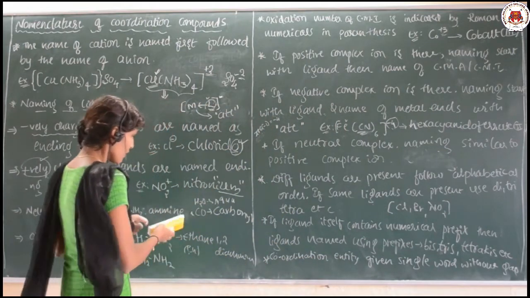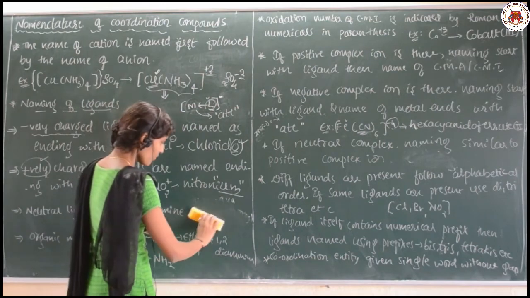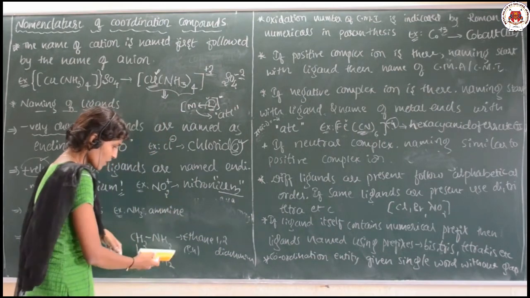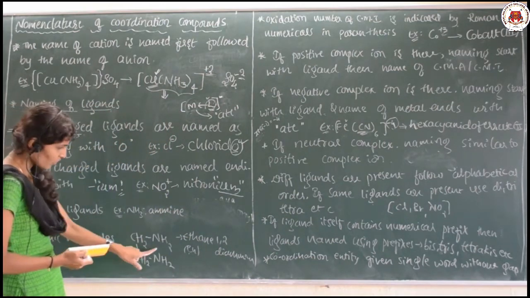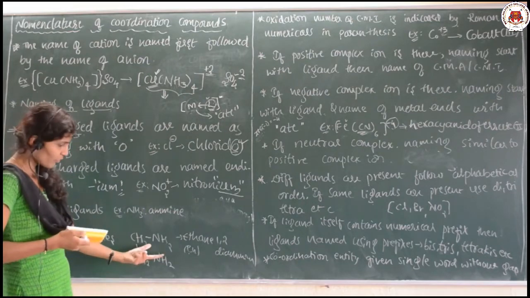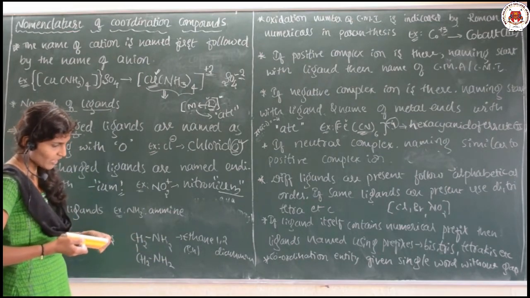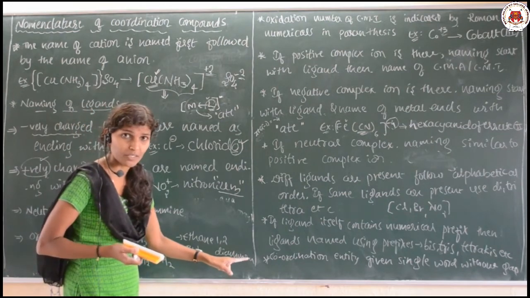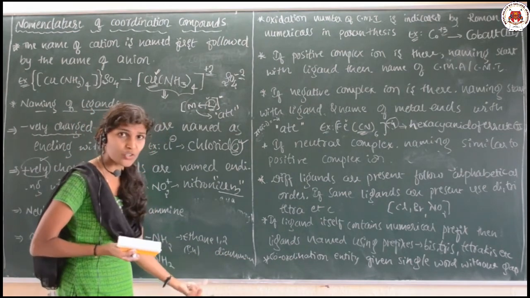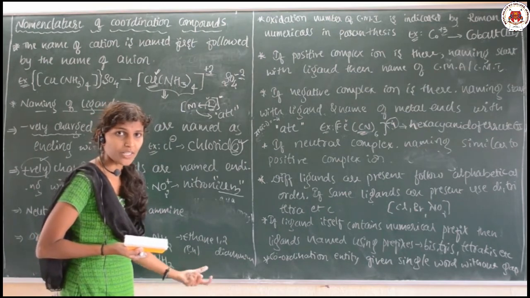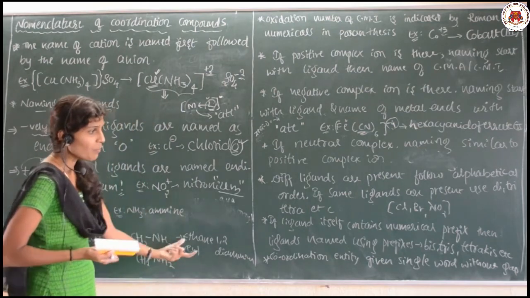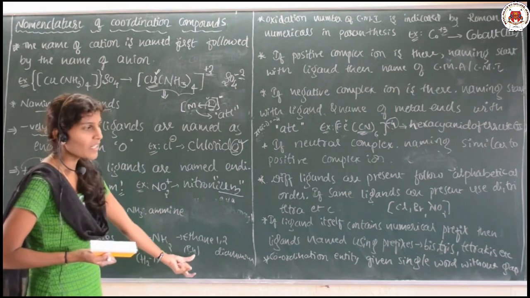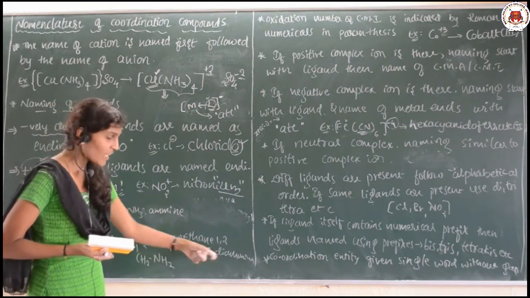Actually see here, suppose such a compound is there. Suppose this is the ligand you consider. What is the name of this ligand? Ethane-1,2-diamine. The di term is already used here. It means it previously contains a numerical prefix, di is there.